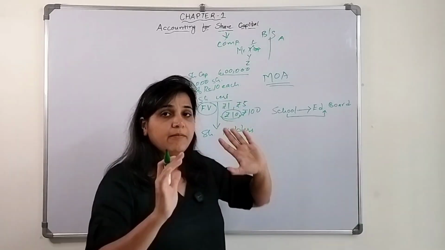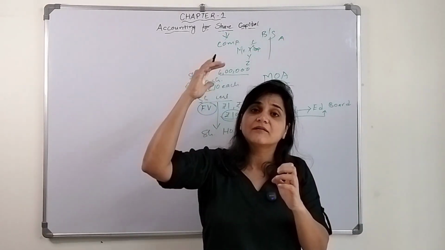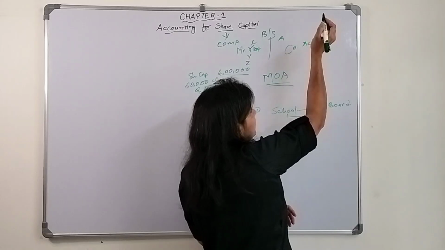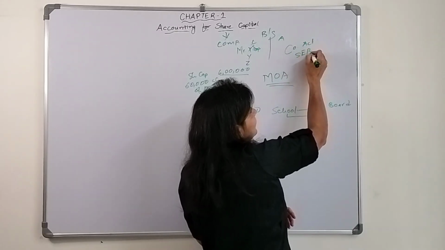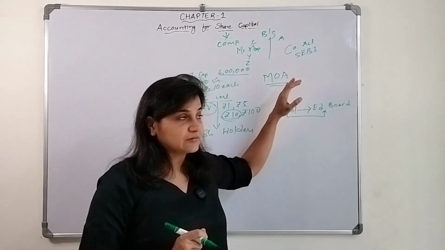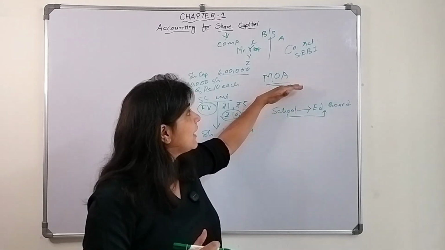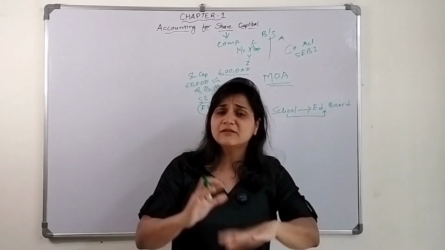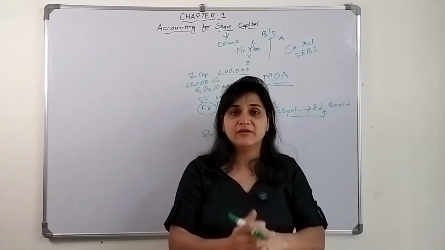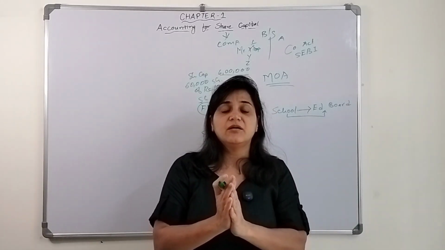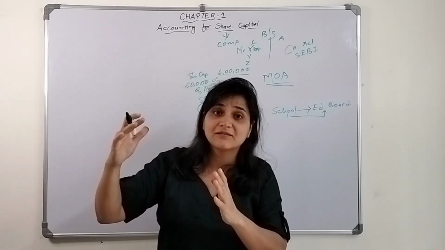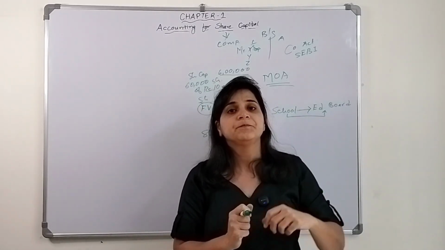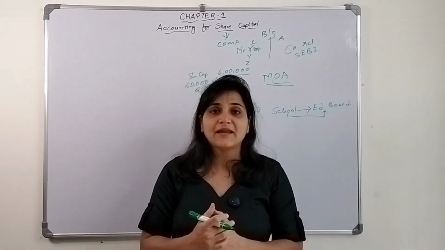Similarly, when we talk about companies, there is a governing body, which is the Companies Act, and SEBI. The company has to work as per the Companies Act and SEBI. In the memorandum of association, they will mention the name of the company, where the registered office will be, the objective of the company, and how much capital it will demand from the public. Before they start, they have to get it approved by the Companies Act and SEBI.